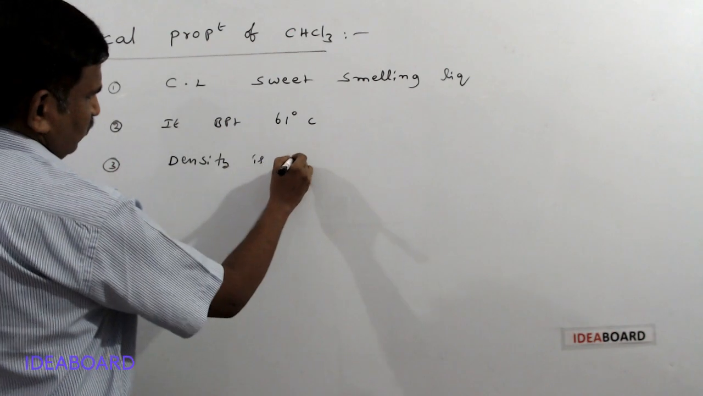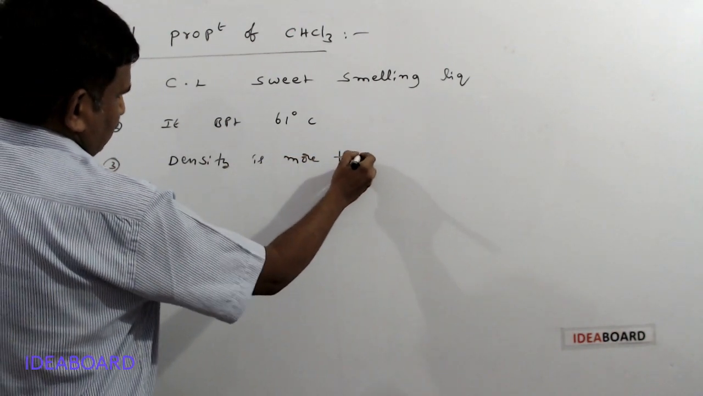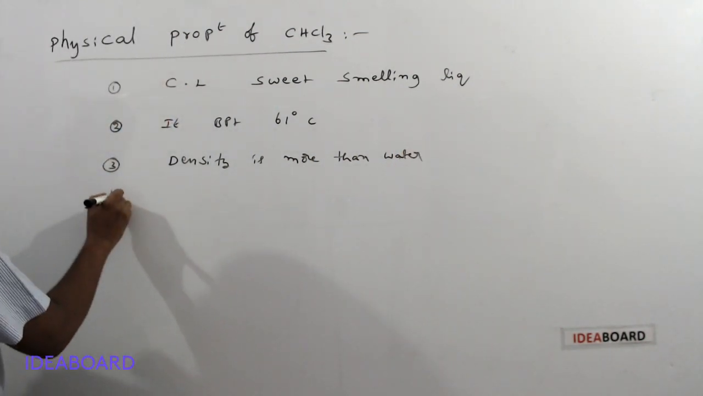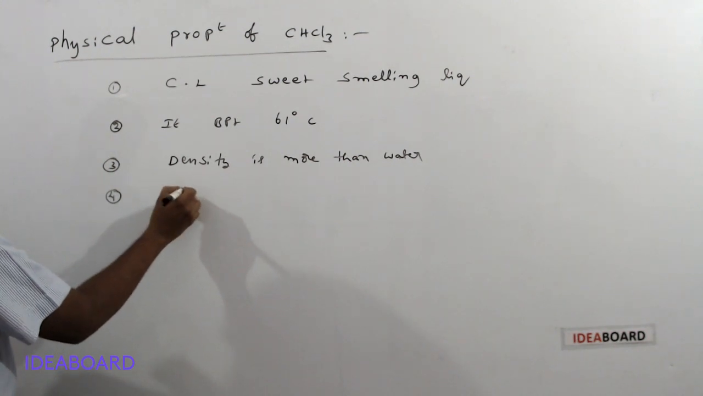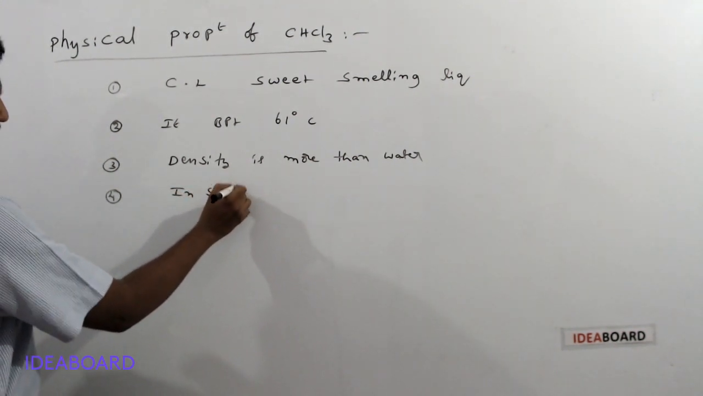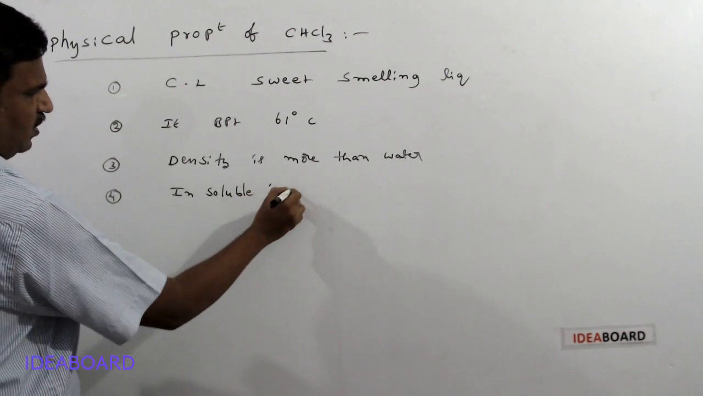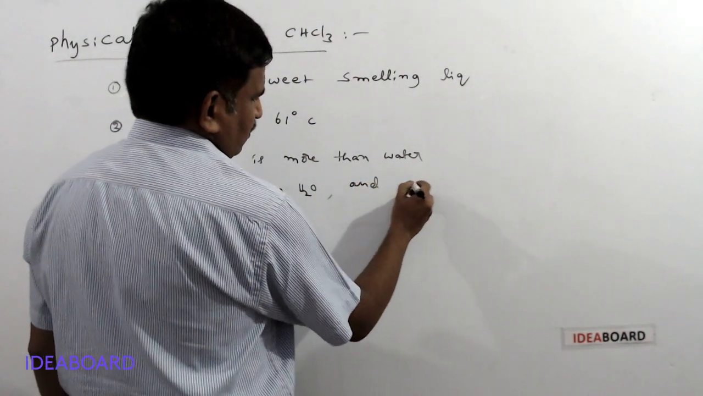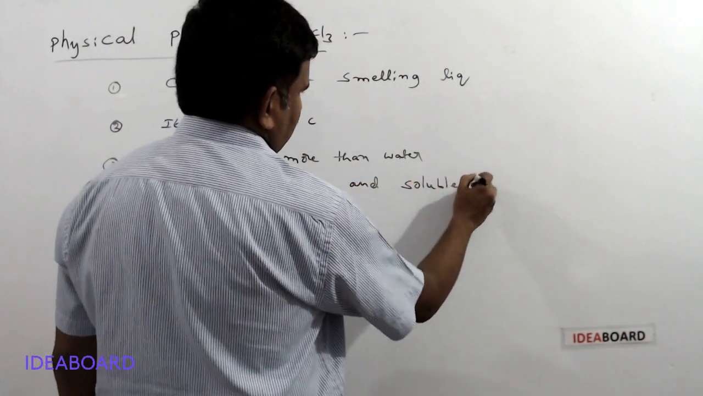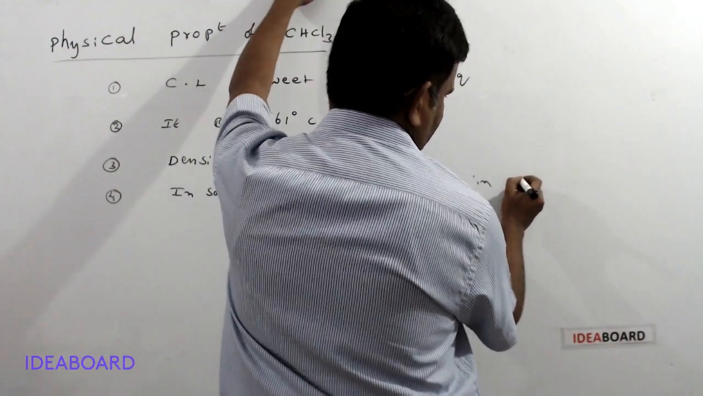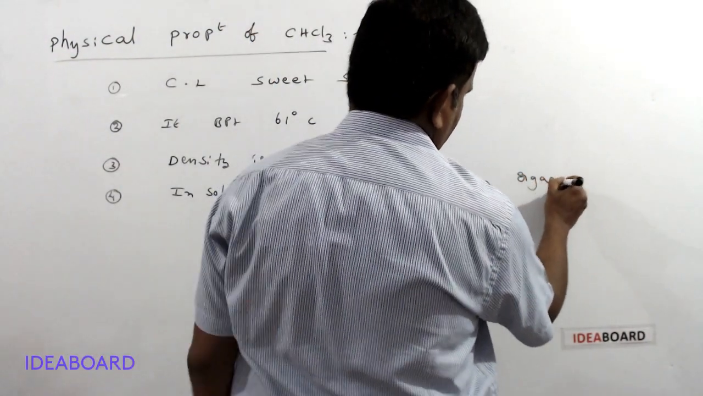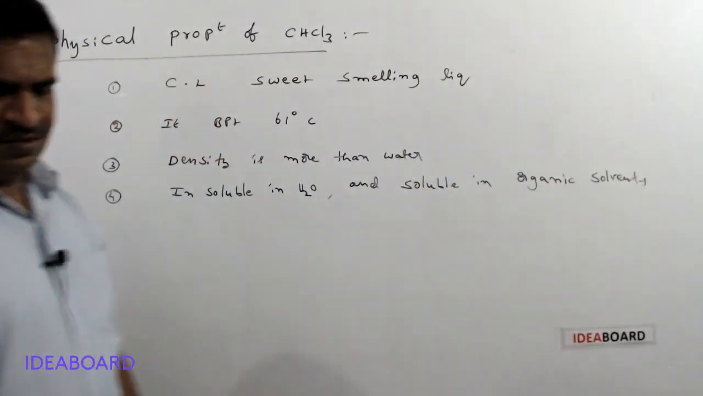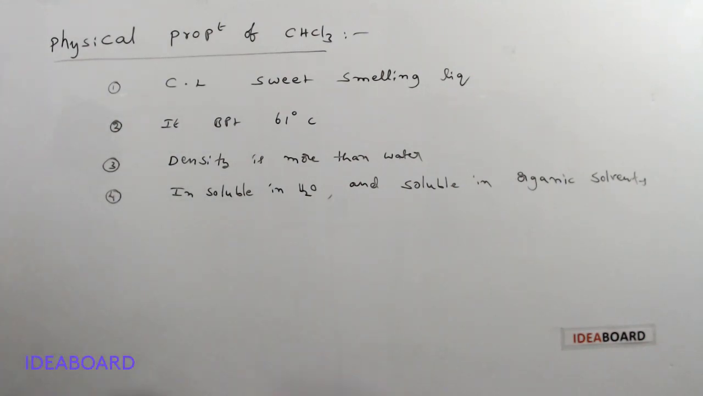The density is more than water. Chloroform density is more than water. And the next point, it is insoluble in water and soluble in organic solvents. It is soluble in organic solvents.